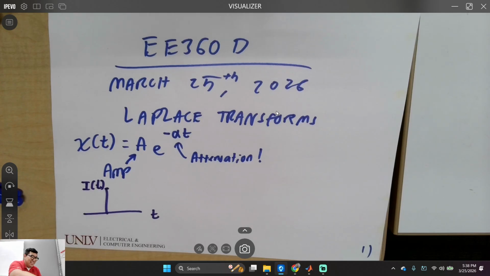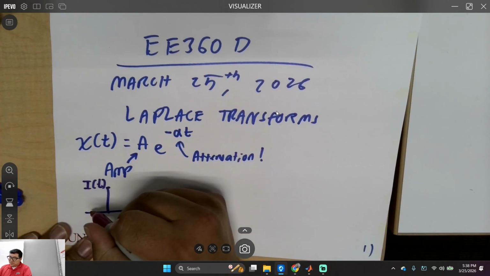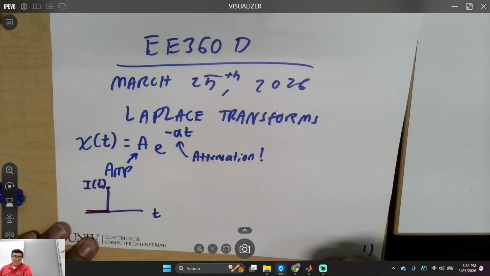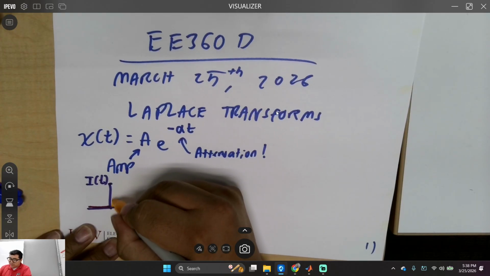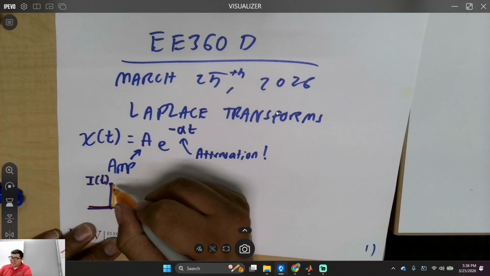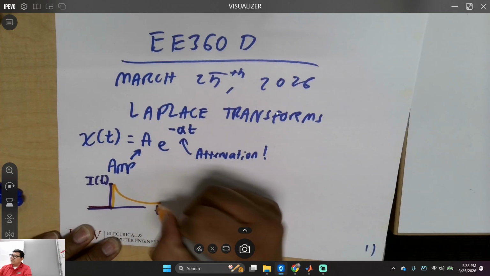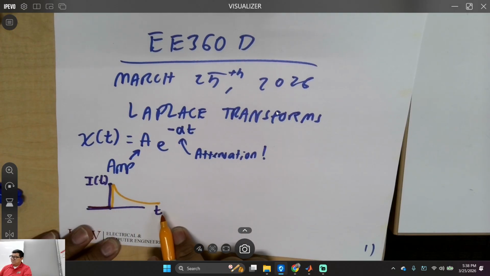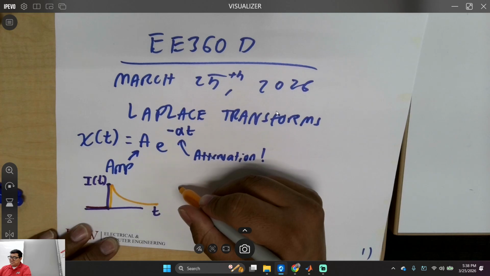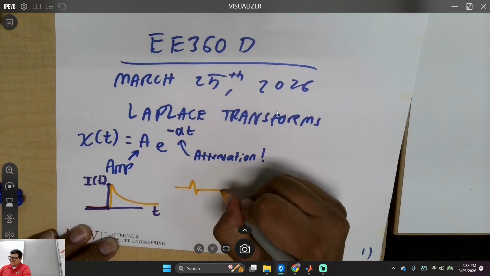Let me grab another color, because this is very important, and a lot of students don't understand this until they graduate, and they're like, oh, so that's what David was talking about. Let's use an orange, okay? I'm going to spike this up here, you see that? And then it just decays like this, right? Is that cool? What do you think I'm trying to do right here? See if anyone remembers this circuit.